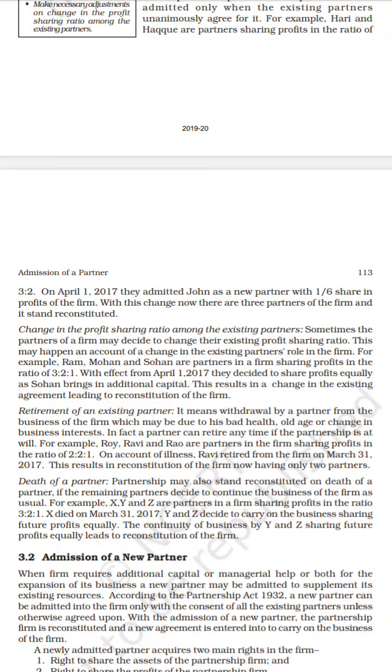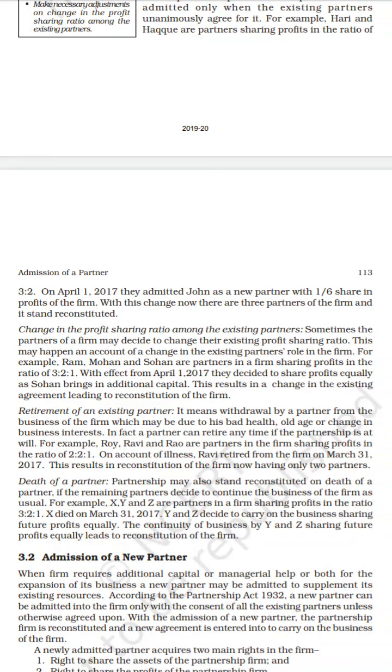So due to reasons of health, old age, or changes in business interest, a partner may withdraw, that is, the partner will retire from the business concern. A partner can retire at any time if the partnership is at will, that is, as per the rules and regulations.